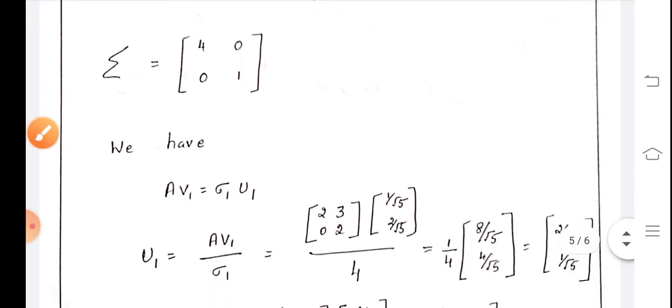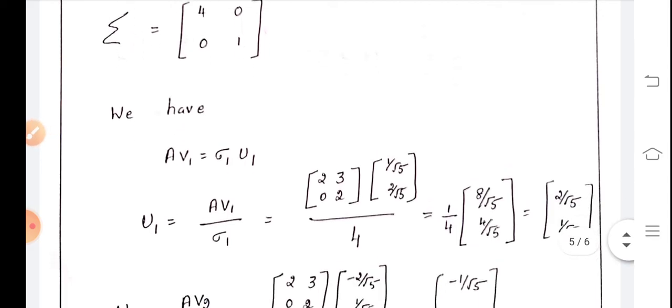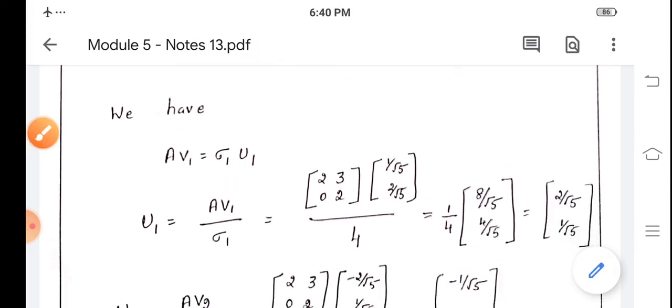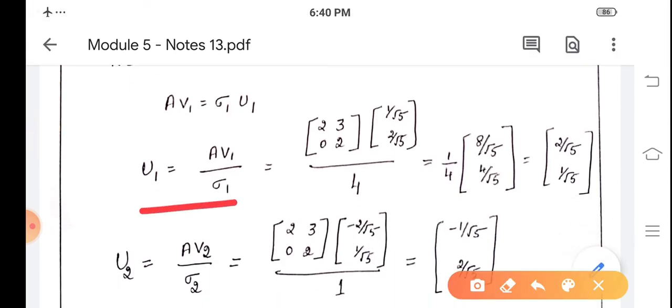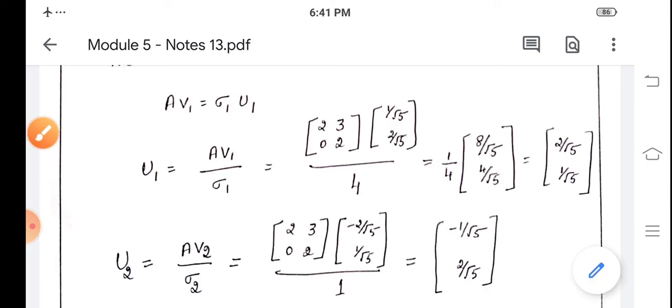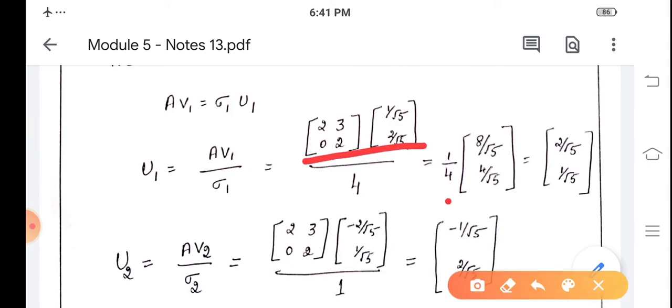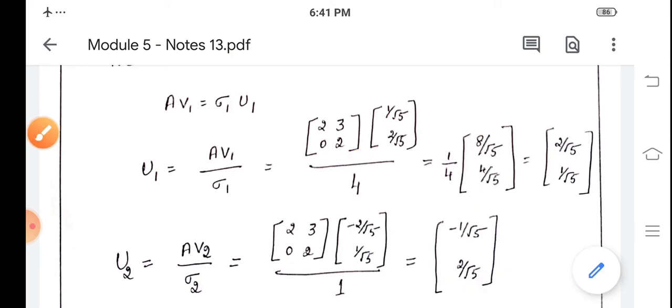Next we find U. To find U, we have AV1 equal to sigma 1 U1. That gives U1 equal to AV1 by sigma 1. Already we have calculated V1 and sigma 1. So these values we substitute here to find U1. So U1 equal to matrix A, which is 2, 3, 0, 2, multiplied by V1, column vector 1 by root 5, 2 by root 5, divided by sigma 1 value, which is 4. That will be 1 by 4 into, when we multiply this, we obtain column vector 8 by root 5, 4 by root 5. That gives U1 equal to 2 by root 5, 1 by root 5.